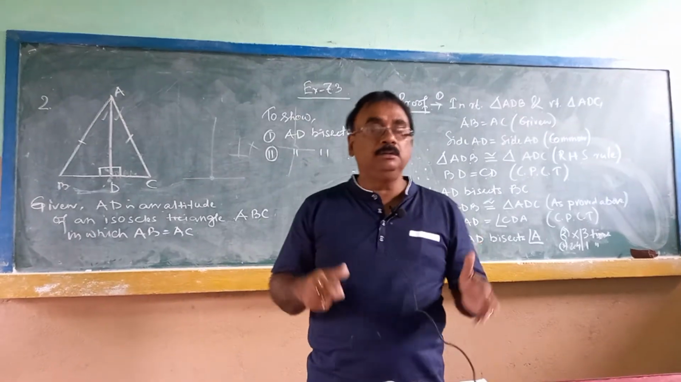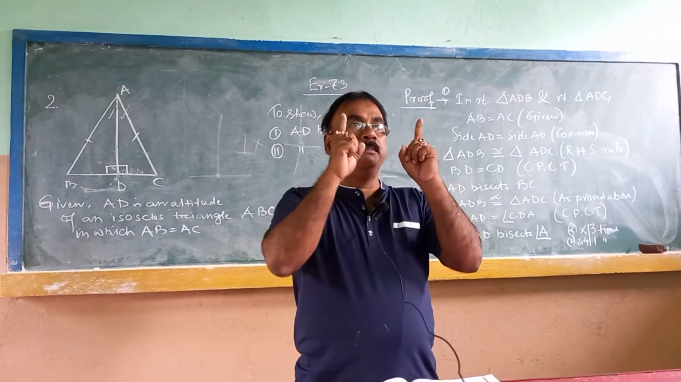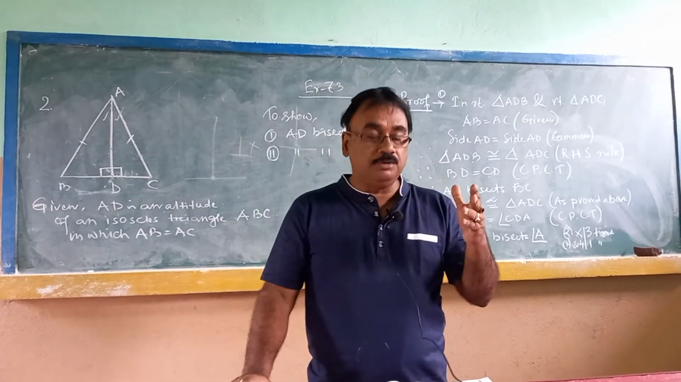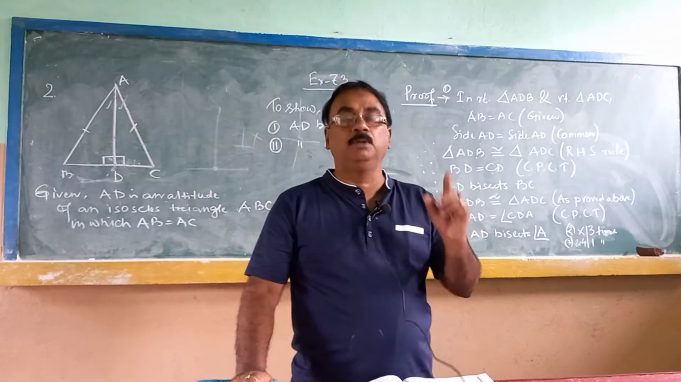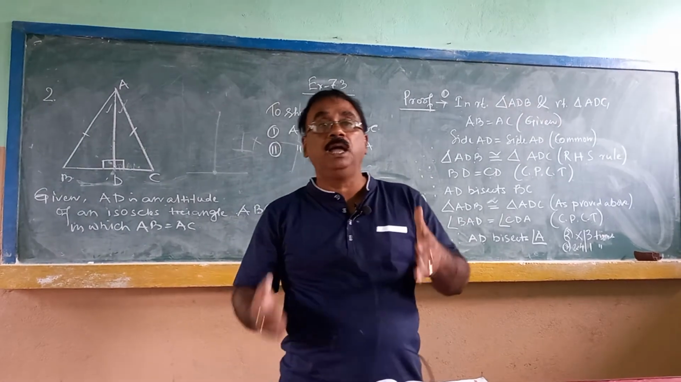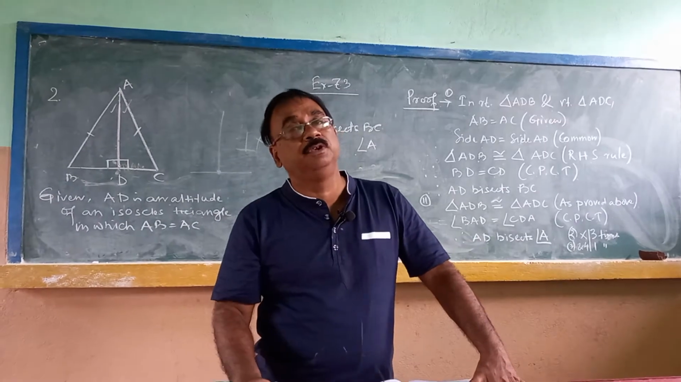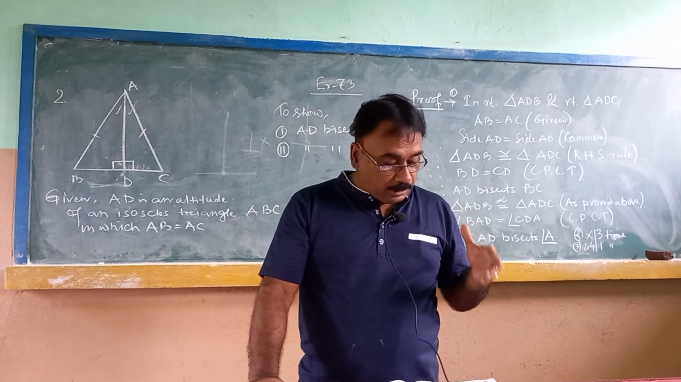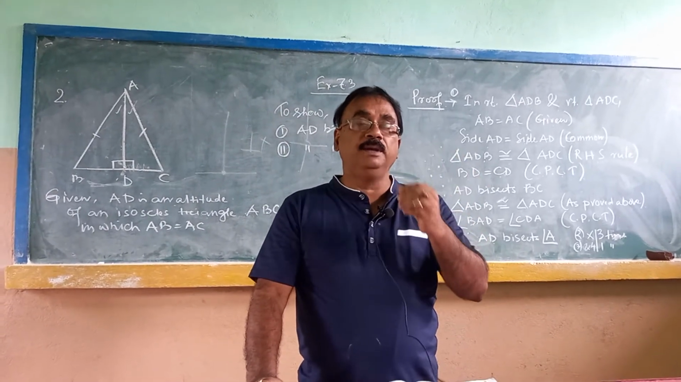According to the universal law of gravitation, the force of attraction between the two bodies is directly proportional to the product of the masses of the bodies, and inversely proportional to the square of the distance between them, that is, F is directly proportional to 1 by d square. Combining the two, we get F directly proportional to capital M into m divided by d square.